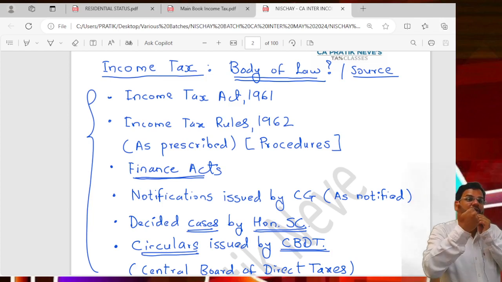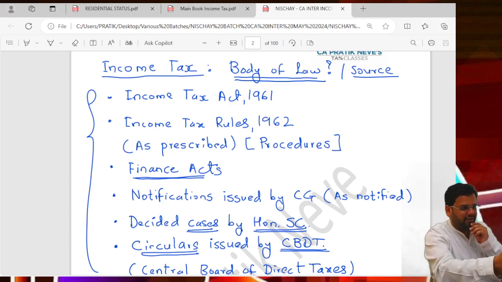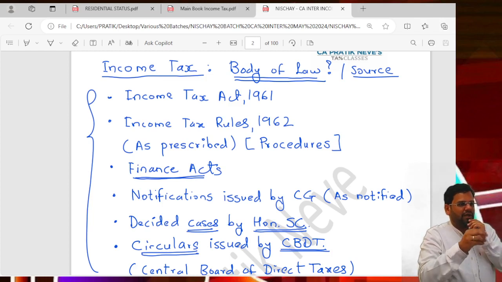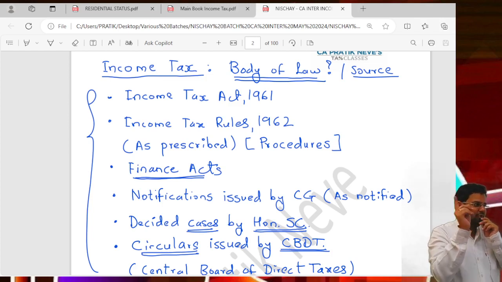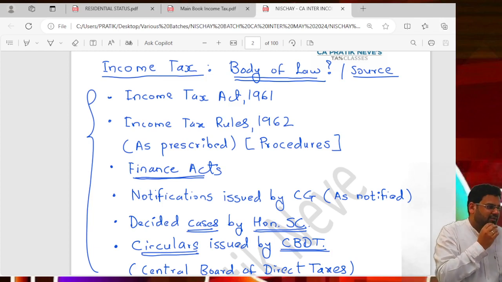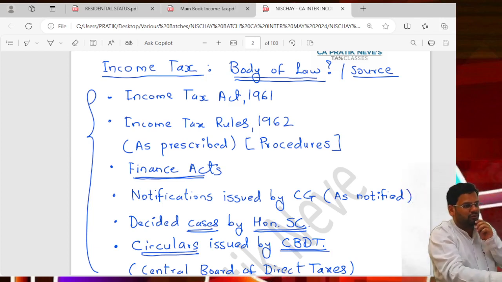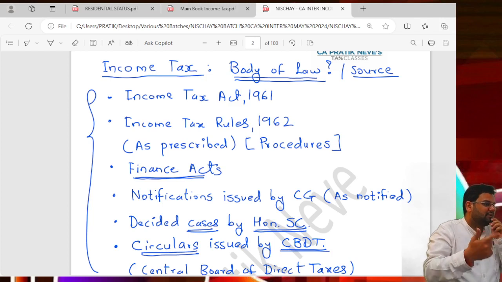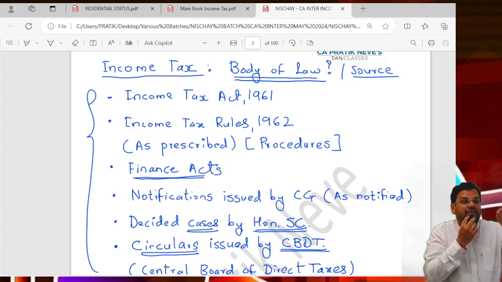So for the 23-24 financial year, what the rates of tax should be will be decided in Feb 23 itself. Getting it? So ideally for 24-25 it should be decided in Feb 24. For 22-23 it would have been decided in Feb 22. Got this cycle? So now you will understand. The Income Tax Act is of 1961. Can those percentages continue today also? Impossible. There has to be change in percentages and in many factors. So percentages will be decided on a year to year basis.